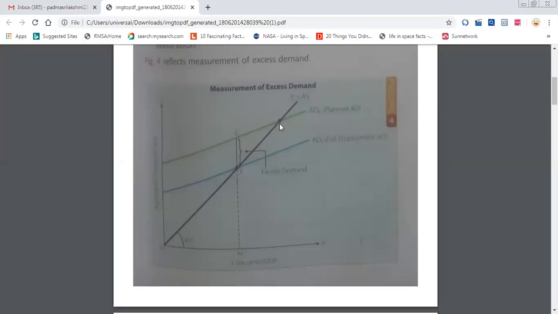Can you see the arrow mark where I am showing? Yes, ma'am. From there to here, this line will be the deficient demand line, whereas here this E and F are the excess demand. Because actual equilibrium is here, but the demand is more than the full employment. Here, full employment means all the resources are fully employed, so there is no unemployment problem, no underemployment problem.